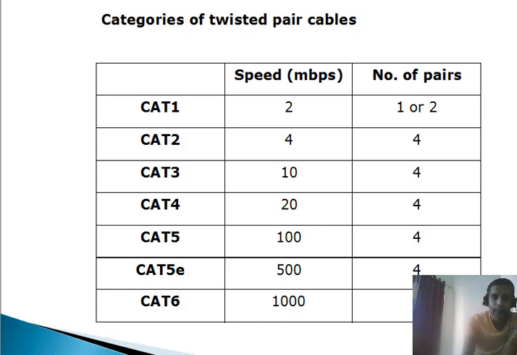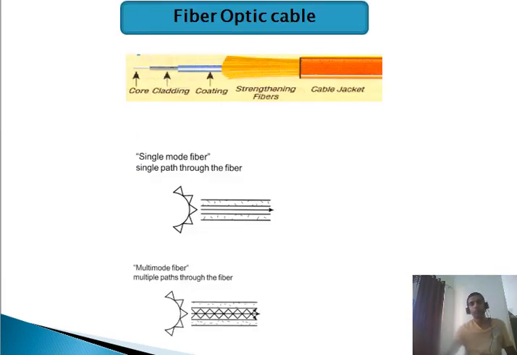Now the new wire that is being used in the market for more speed as compared to the twisted pair cable is called a fiber optic cable. This fiber optic cable doesn't use copper as a medium. Like in coaxial wire and the twisted pair cable, we use copper, but in fiber optic cables we are using purely glass. I'm repeating again, glass, or commonly called fiber.